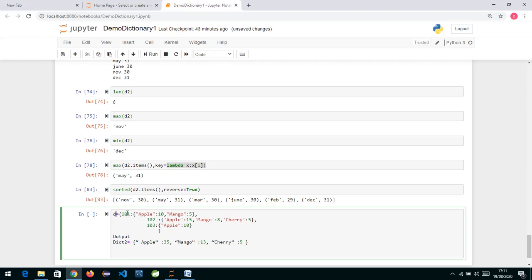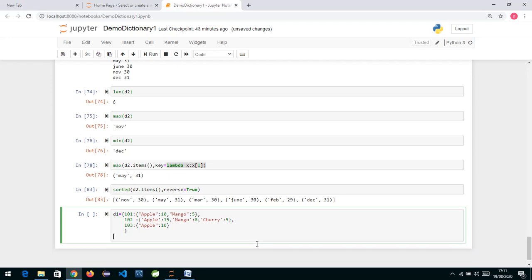So the question is, this is a dictionary, D1, and this is my order number, assume, and this is the order placed in that order. This is my second order, which has these items. Now this is my third order, 103, and he has ordered only apple. If I want to find out how many apples have been ordered in total, and how many mangoes in total, that is apple: 10, 15, 10, it is 35. So finally I want to create a new dictionary like this, in which I calculate the number of mangoes, apples and cherries. How do I do it if I want this output?